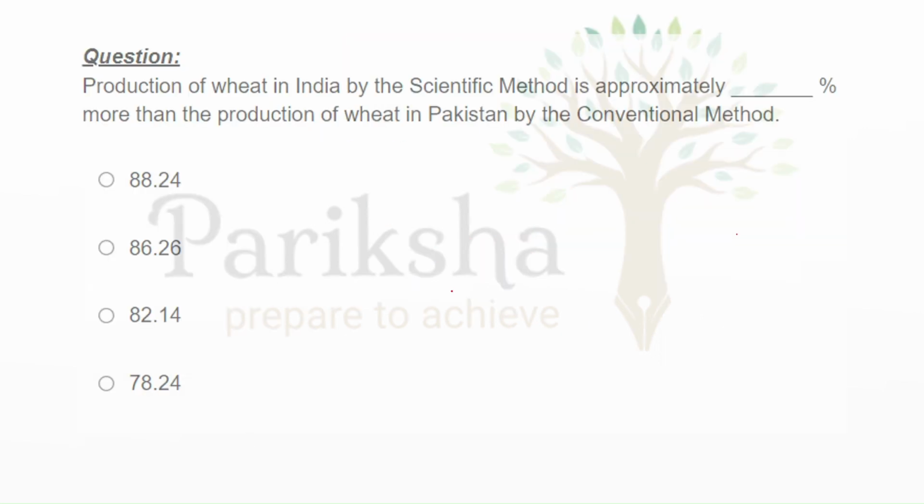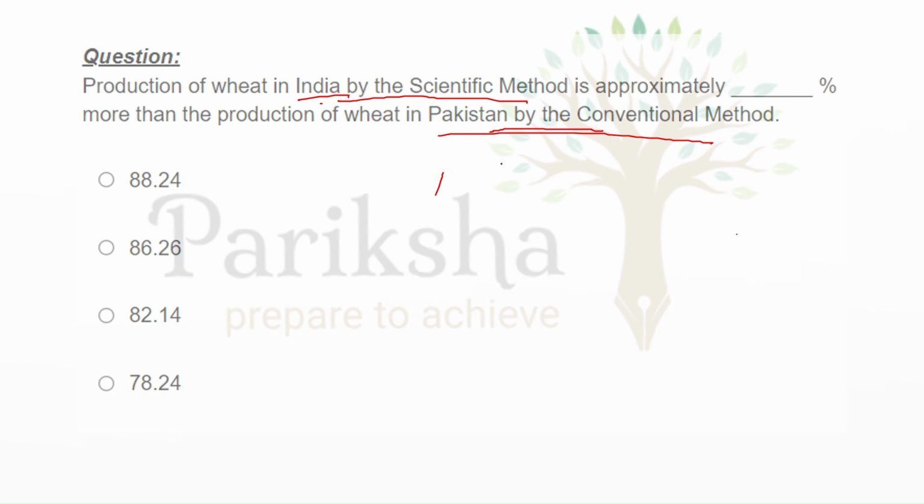So the first question asks: production of wheat in India by the scientific method is approximately what percent more than the production of wheat in Pakistan by the conventional method. So the first question is about India and Pakistan. India and Pakistan are everywhere, because the questioner never misses the chance to ask a comparison between these two countries. So basically, what we have to mark here is India by scientific method and Pakistan by conventional method.